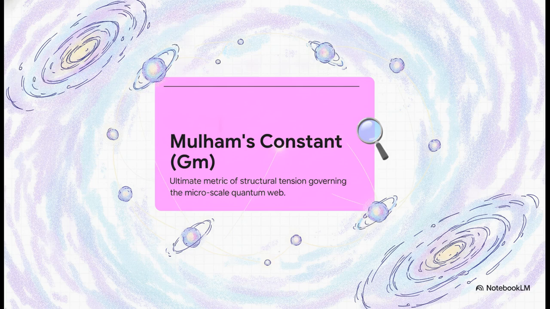While standard Newtonian gravity, big G, governs the macro-scale stuff like planets, stars, and galaxies, Gm governs the extreme localized limits of the quantum world. It represents the immense foundational binding strength holding subatomic reality together. Actually, just think of it as the absolute grip strength of the cosmic web at its most fundamental, microscopic origin.